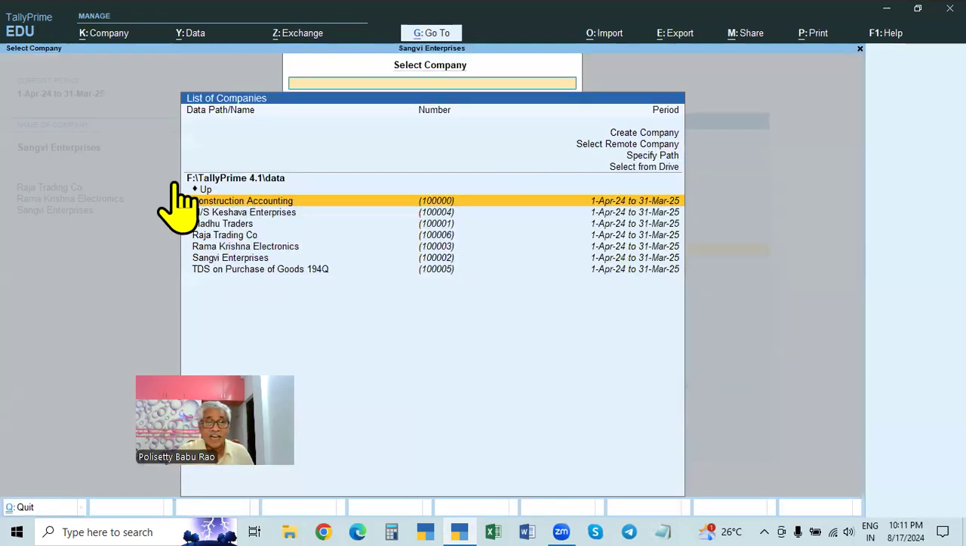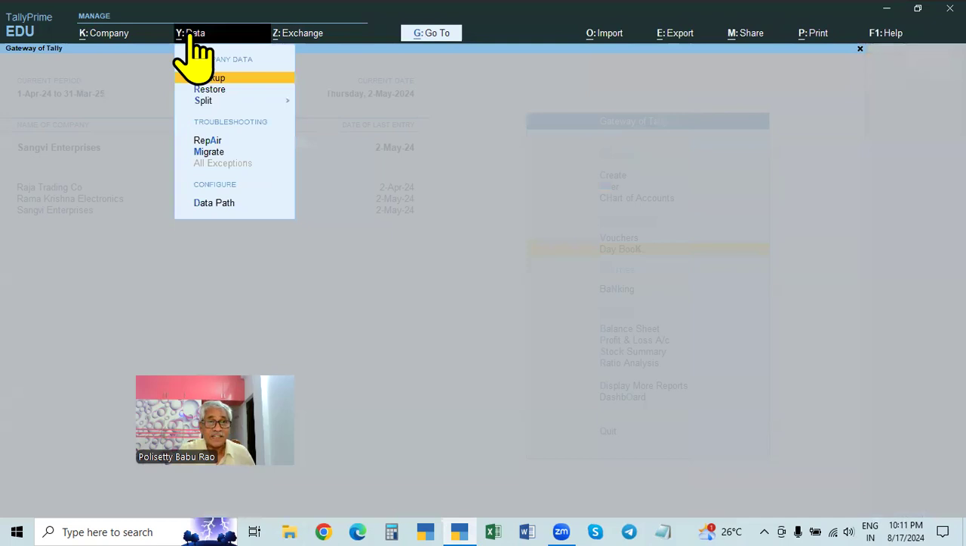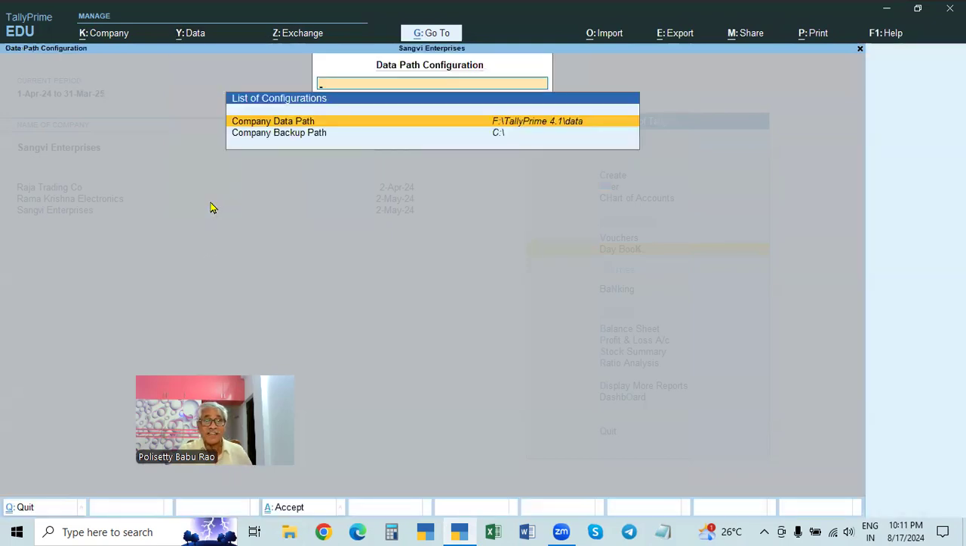this is called the original data. What is the original company data path? That is F drive, Tally Prime 4.1 data. This is the original data path of the company. So that will be already available. Go to this one, Alt Y. At the end, you see data path. If you click that, see company data path, the original data path, F drive Tally Prime 4.1 data, is there.